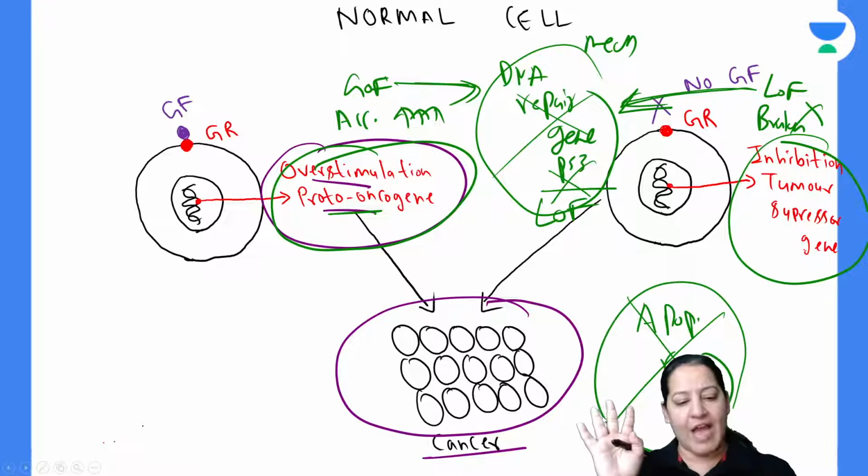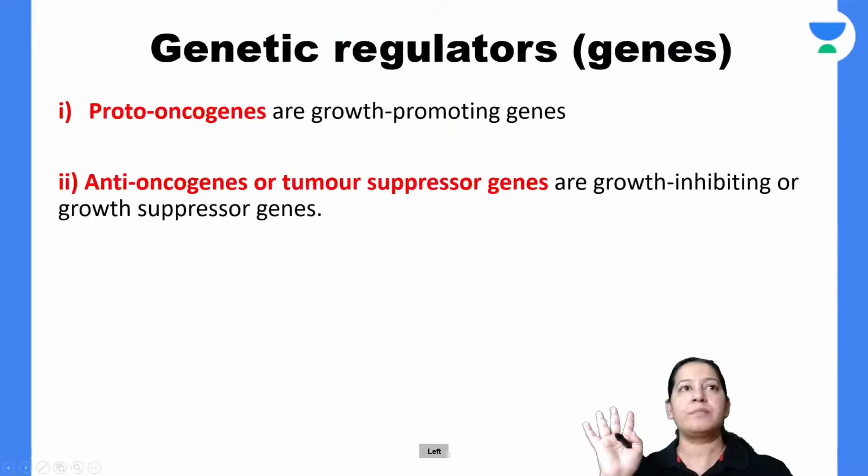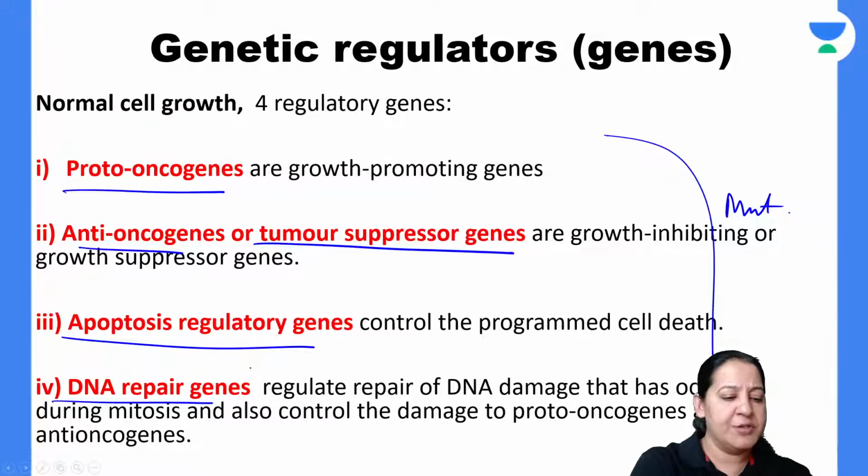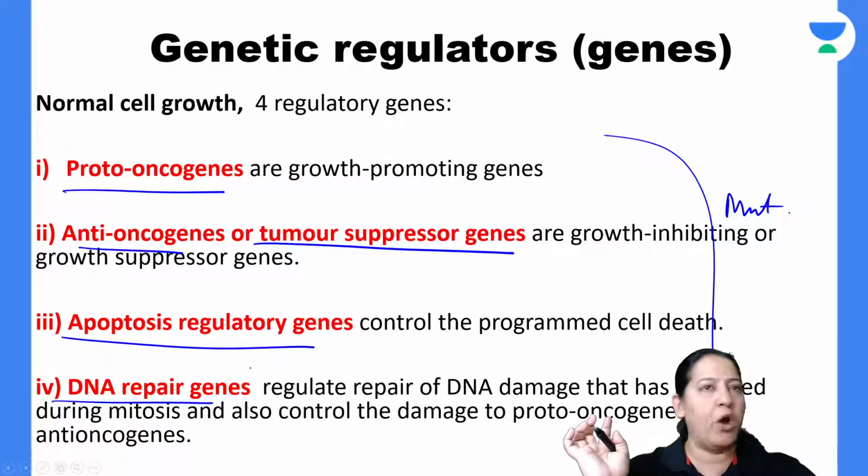So there are 4 types of genes. Have you got it? These are the names of the 4 types of genes. See in front of you. Everyone give me a thumbs up. So what are the 4 genes, you tell me? So it is like a simplified story. It is like a simplified story. Everyone give me a thumbs up. You got it? Yes or no?